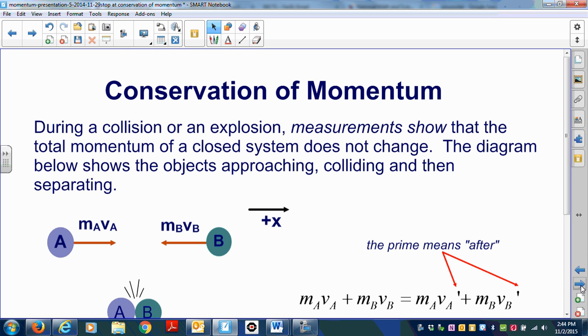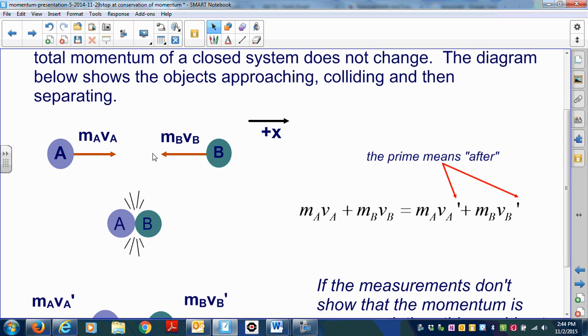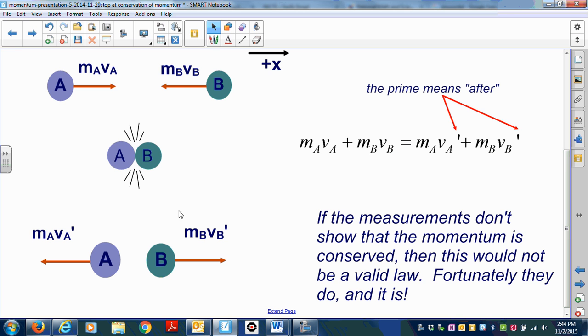Now we're going to talk about conservation of momentum with collisions. During a collision or an explosion, measurements show that the total momentum of a closed system does not change. The diagram below shows the objects approaching, colliding, and then separating. Here you can see the two objects are moving towards one another. Then they collide right here, and after the collision, you can see that they move off.